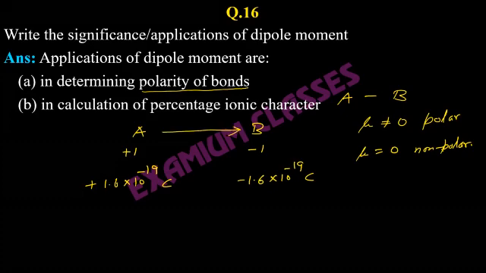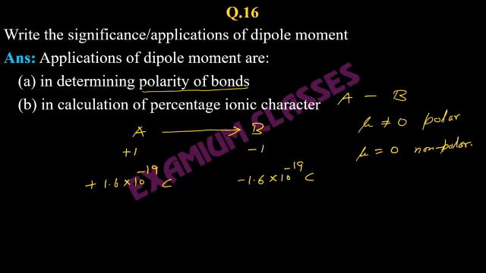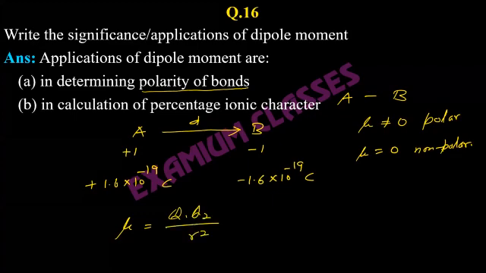If we know the distance between them, for example, this distance is given D, then dipole moment can be calculated. There is some formula we already know, that we multiply the charges and divide by the square of distance, then we get dipole moment.